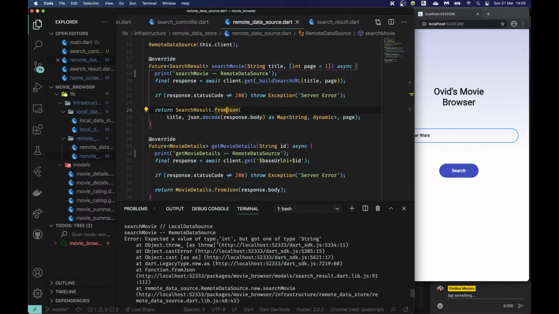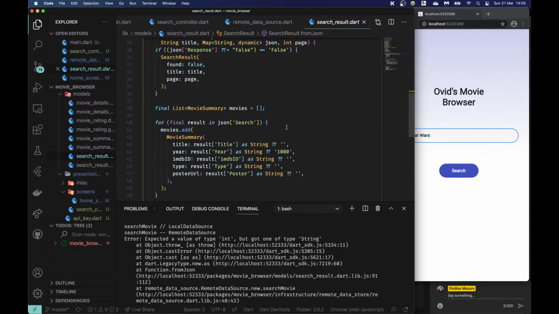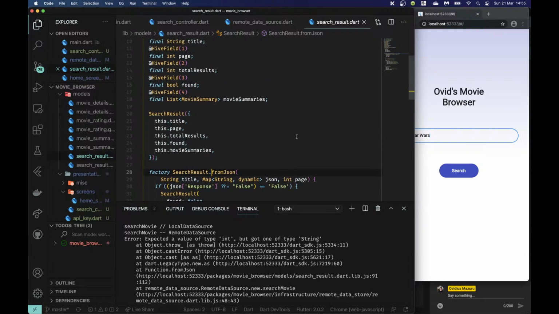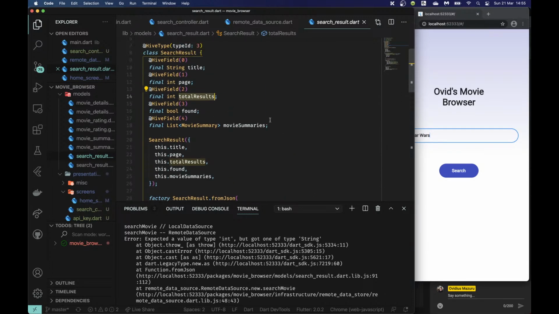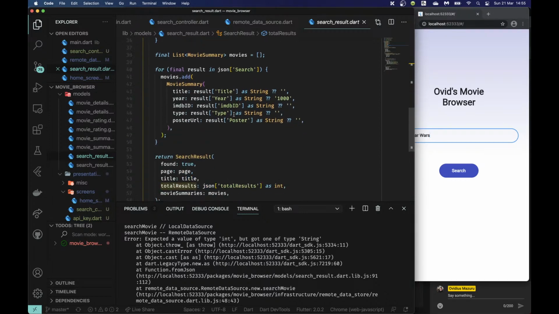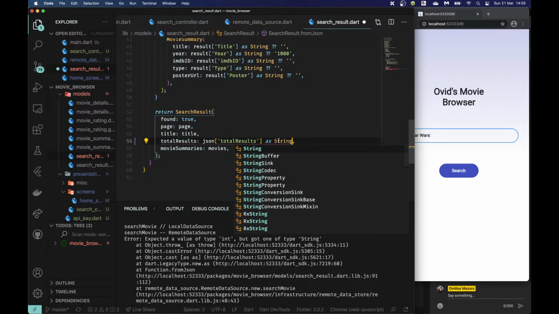So we expected a value of type int but got one of type string. Where? I do not see any ints. Or is one of these an int, total results? I see. Total results here as int. So I'm just going to change this to as string.